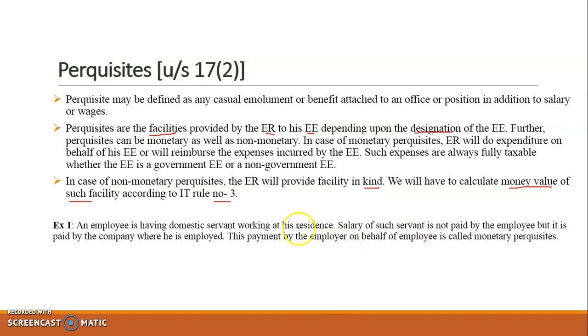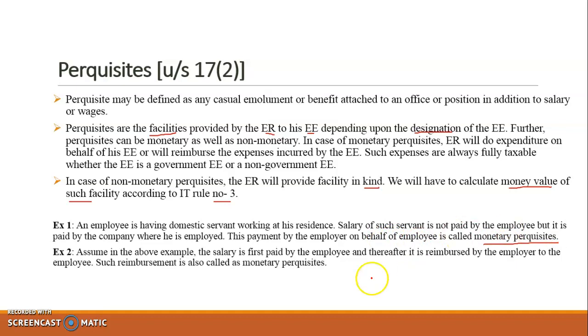So for example, an employee is having a domestic servant working at his residence. Salary of such servant is not paid by the employee, rather it is paid by the company where he is employed. So such payment on behalf of employee is a monetary perquisite, which is always fully taxable. Assume in the above example, the salary is first paid by the employee and thereafter it is reimbursed by the employer. So first paid by employee, then reimbursed by employer, then such transaction is also known as monetary perquisites, which is always fully taxable.